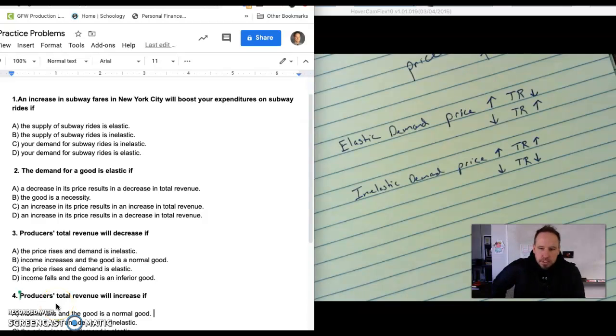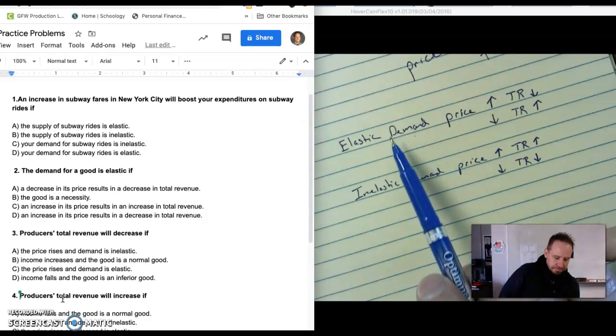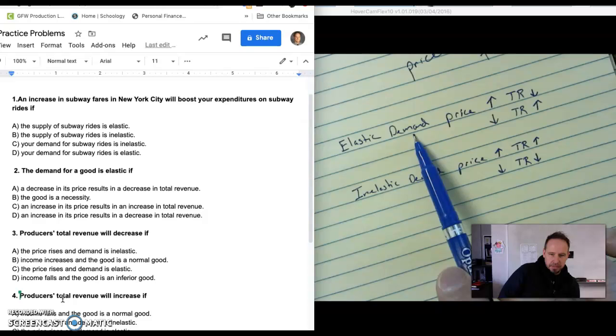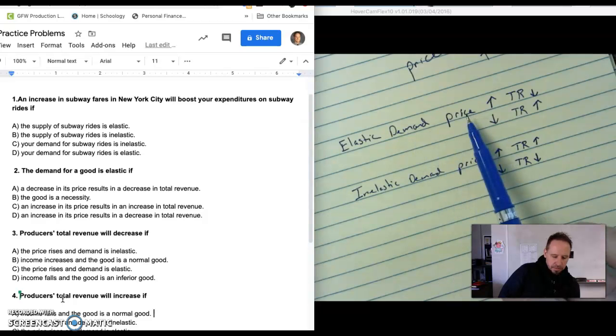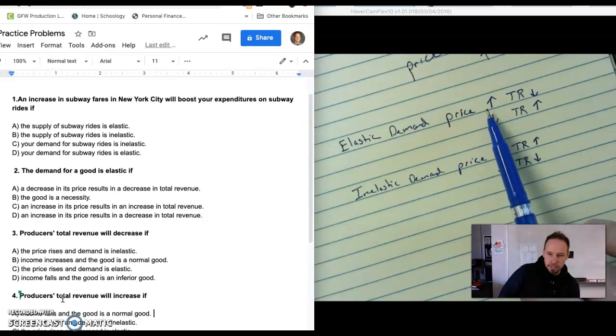All right, here's a few practice problems similar to what you might see on the first assignment, dealing with total revenue and elasticity. I wrote out a couple of things to think about here. When we're looking at elastic demand, meaning that it is responsive to price change, when prices move in one direction, total revenue is going to move in the other.